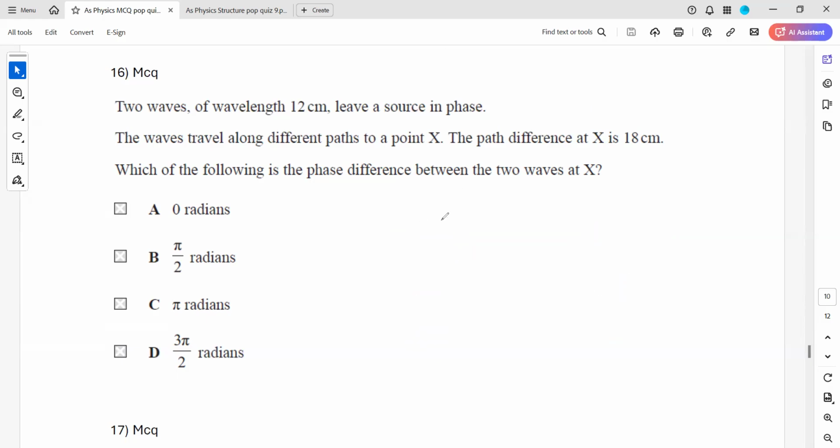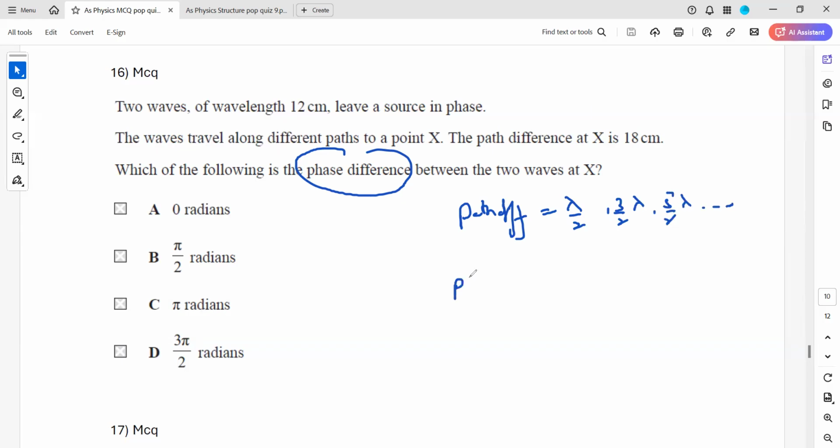So this is, and you have a destructive interference as well, because whenever the path difference between the two waves is equal to lambda by 2 or 3 by 2 lambda or 5 by 2 lambda or 7 by 2 lambda, what will be the phase difference?